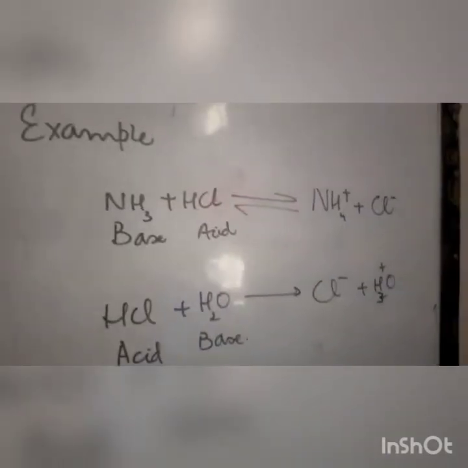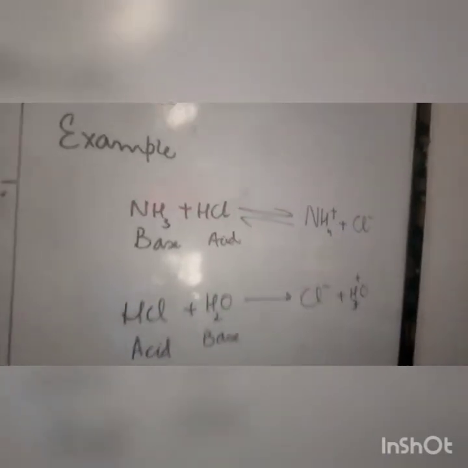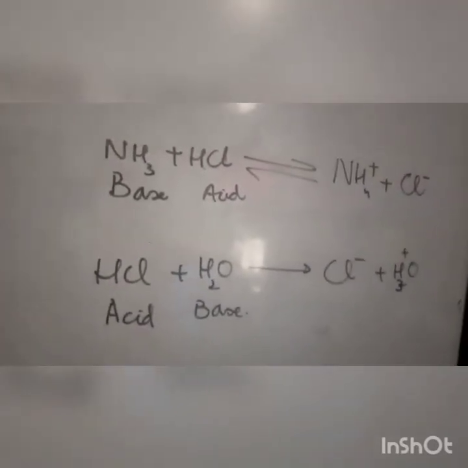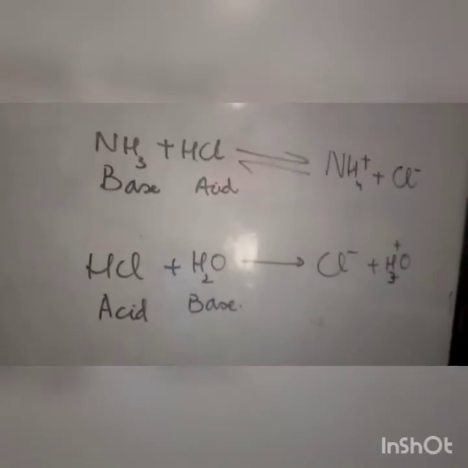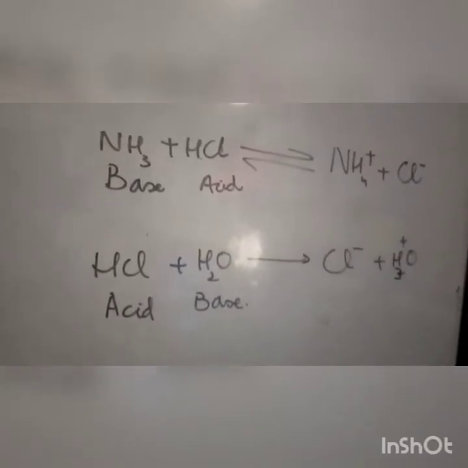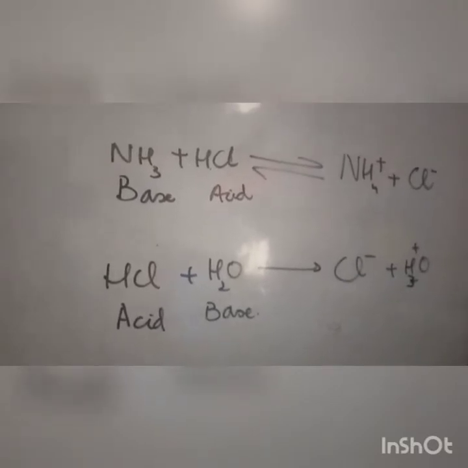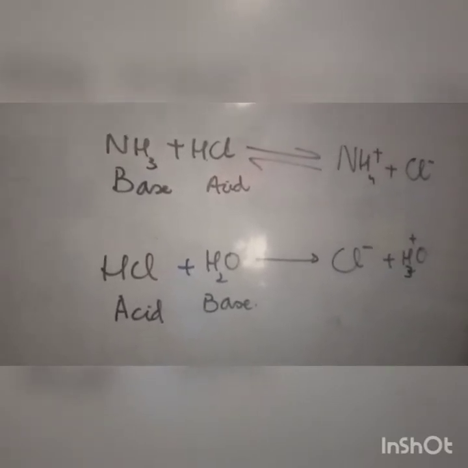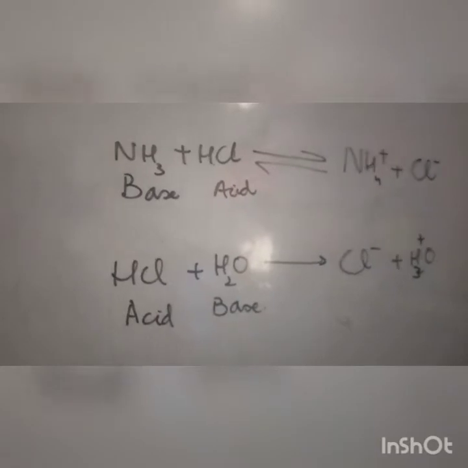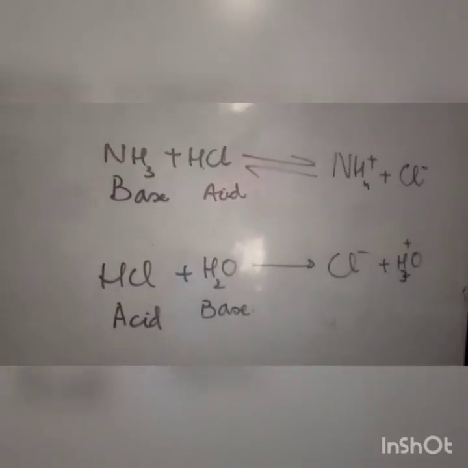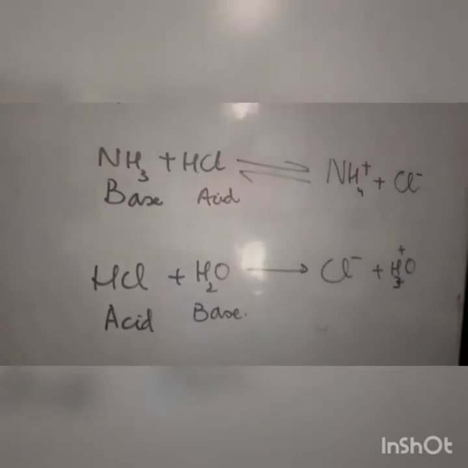I have ammonia and HCl. HCl is already acidic in nature because it produces hydrogen ions. The other quality of HCl is that it can easily donate the proton. As you can see in the chemical reaction, here we discuss ammonia as the base. Ammonia also acts as a base in water, because it forms ammonium hydroxide which is basic in nature.